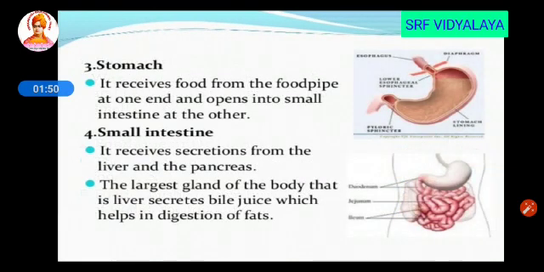So the next is the stomach. It receives the food from food pipe at one end and opens into the intestine. In stomach, the process of digestion takes place. The stomach will secrete some secretions and grind the food into smaller particles. The next is the small intestine. It receives the secretion from liver and pancreas. The liver will secrete bile juice and pancreas will secrete the pancreatic juice, which helps in the digestion of fat.